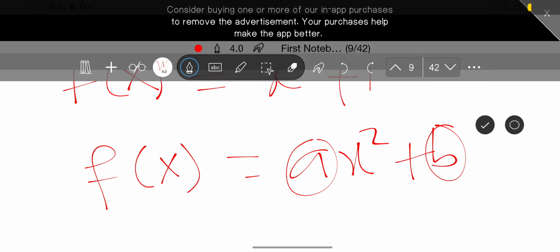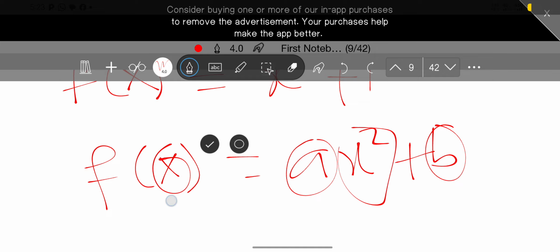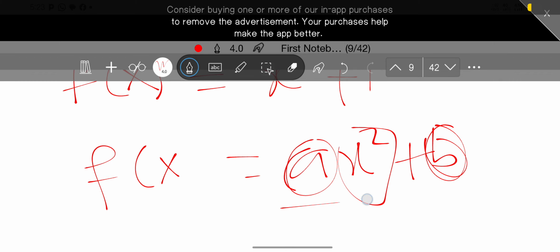But the variable here still remains x because of this x that we have inside here. It's telling us that the variable here is x actually, right? So this a and b here are just constants, where this a here is the coefficient of x squared and this b here is a constant term, right?